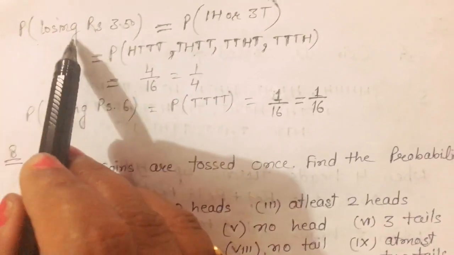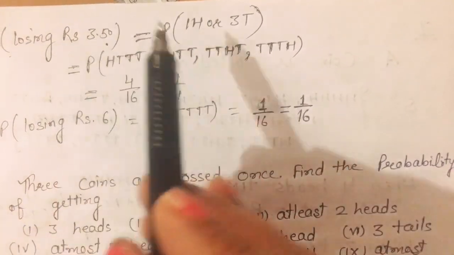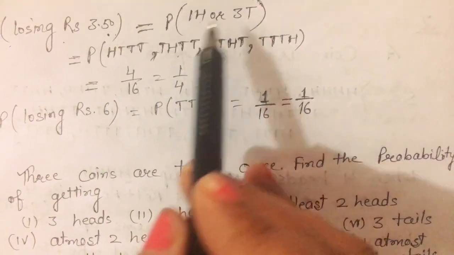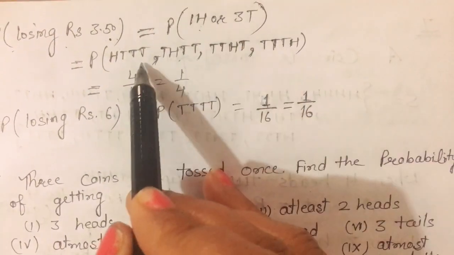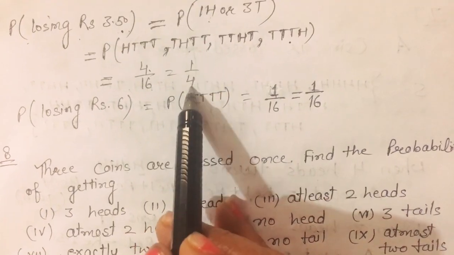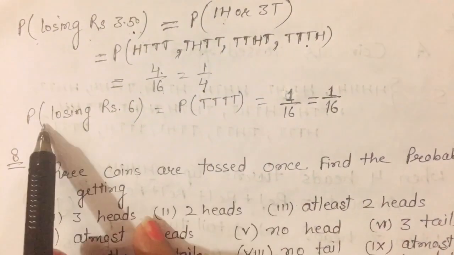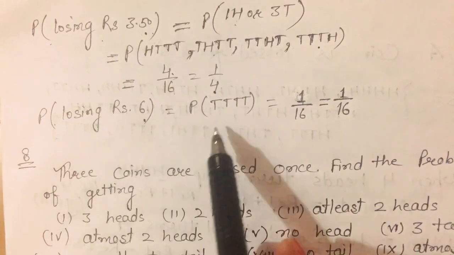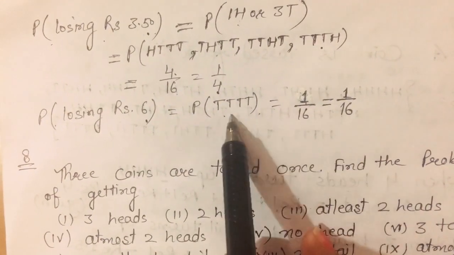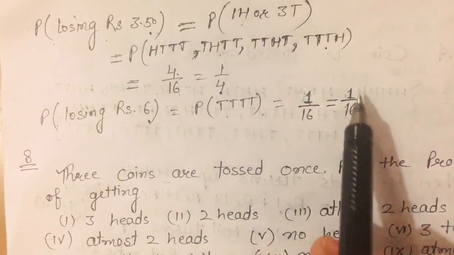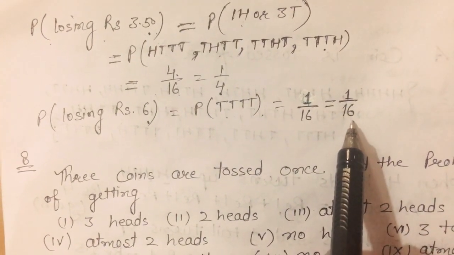Now come to the next part. Find the probability of losing ₹3.50. In this case, 1 head and 3 tails come. These are 4 cases, so 4 cases upon 16, then the probability is 1 upon 4. And the last case, the probability of losing ₹6, then there are 4 tails. How many times do 4 tails come? Only 1 time. So favorable is 1, total is 16, then the probability is 1 upon 16.